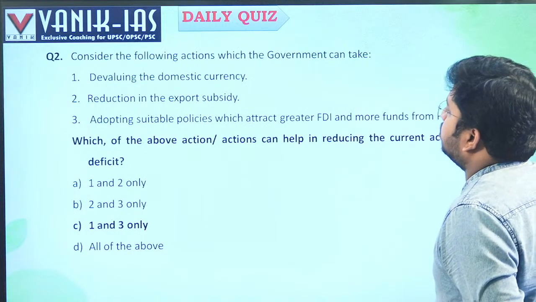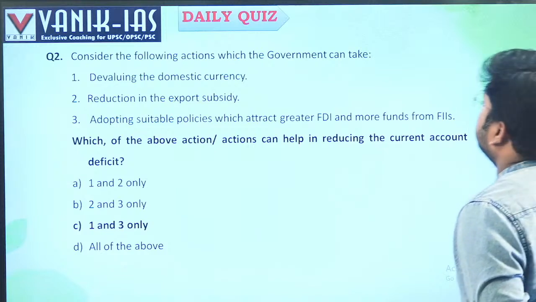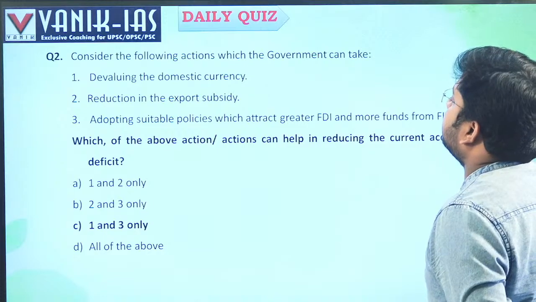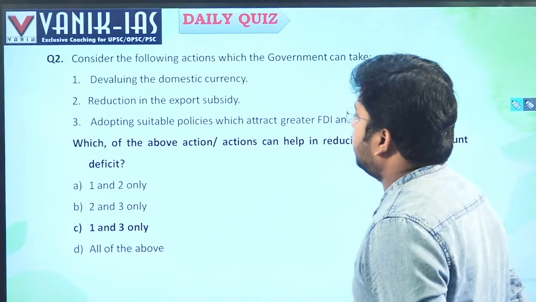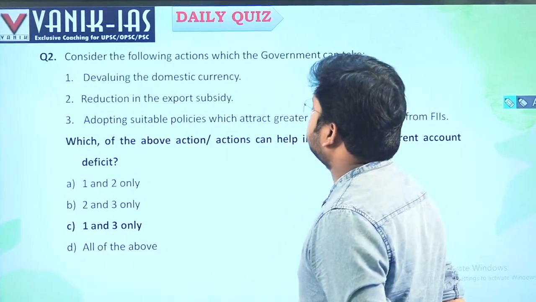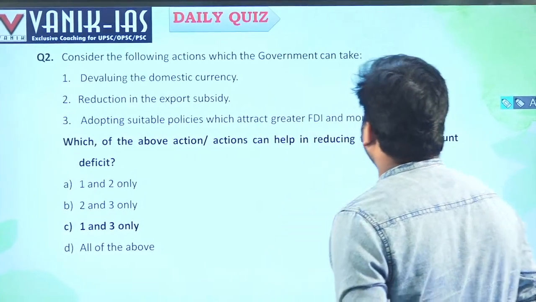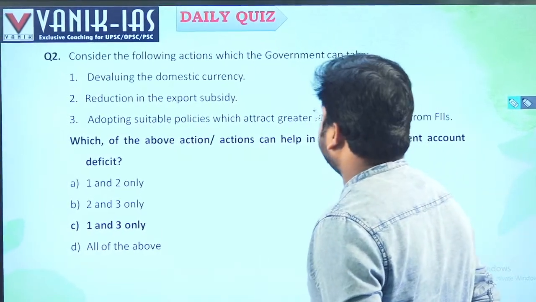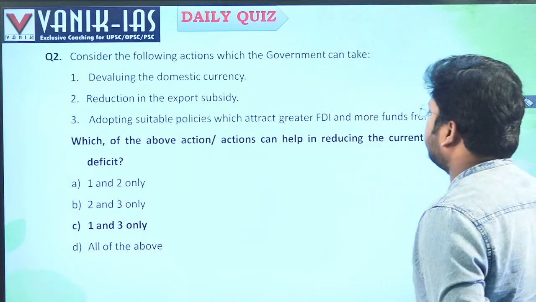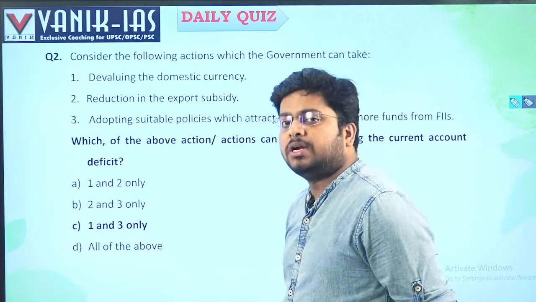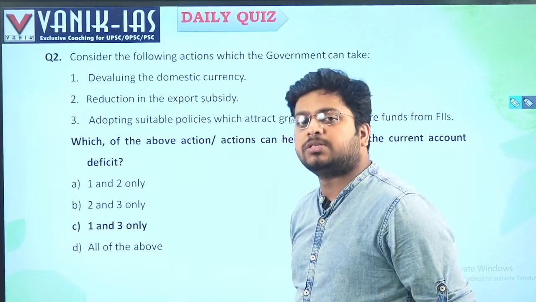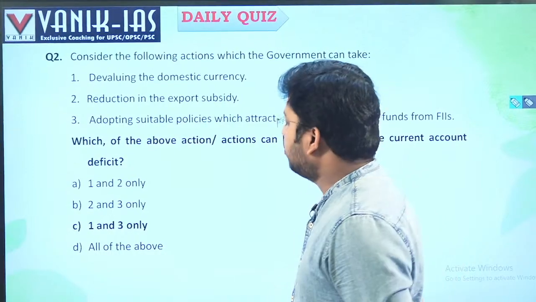Okay. Consider the following actions which the government can take: devaluing the domestic currency, reduction of export subsidy, and adopting suitable policies which attract greater FDI and more funds from FIIs. Which of the above actions can help reduce the current account deficit? The current account deficit will increase when our imports are more than our exports.